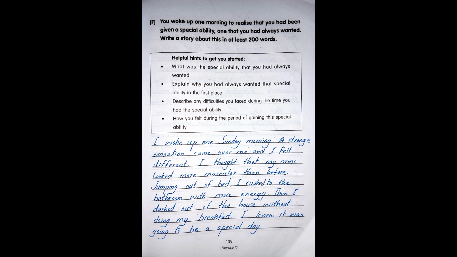F. You woke up one morning to realize that you had been given a special ability, one that you had always wanted. Write a story about this in at least 200 words. Helpful hints to get you started. What was the special ability that you had always wanted? Explain why you had always wanted that special ability in the first place. Describe any difficulties you faced during the time you had the special ability. How you felt during the period of gaining this special ability.